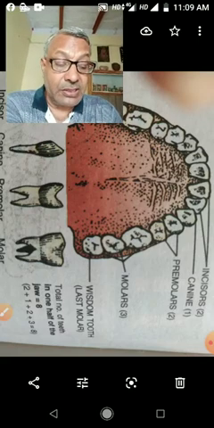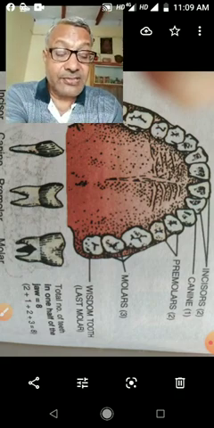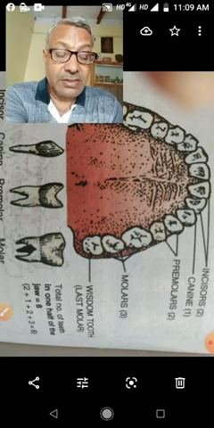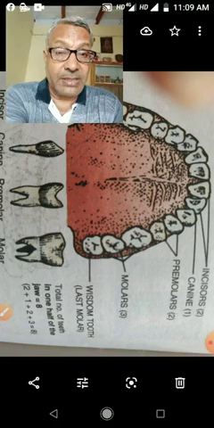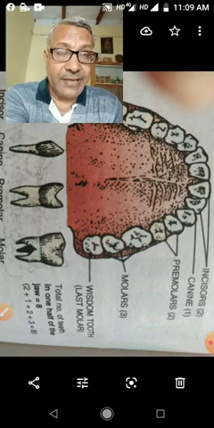These teeth include 6 molars in each jaw. The last set of molars are called wisdom teeth. Wisdom teeth appear at or after the age of 18 years.